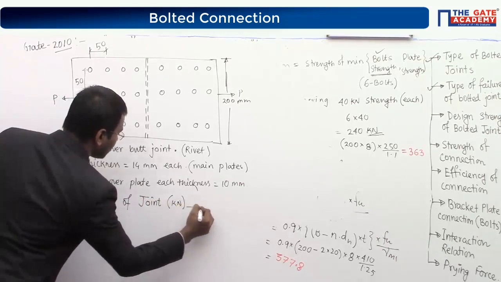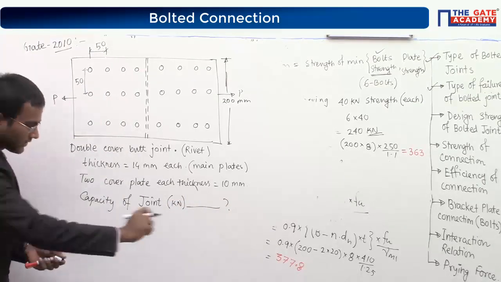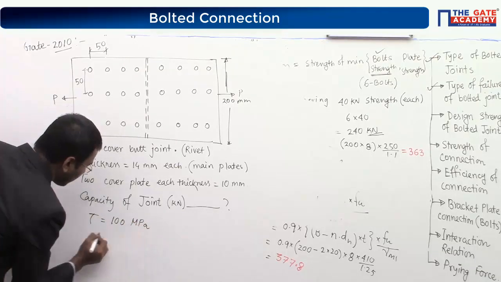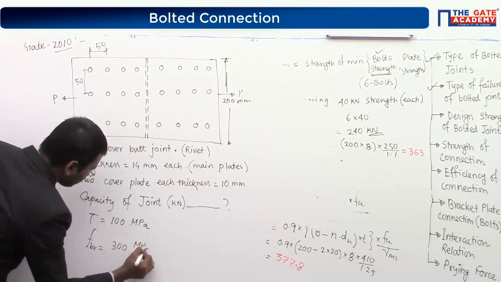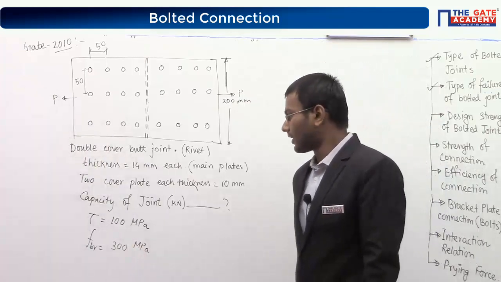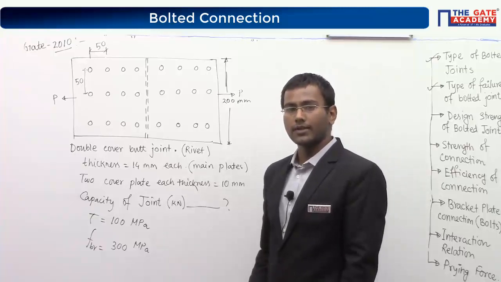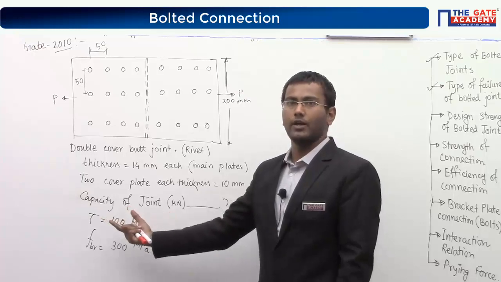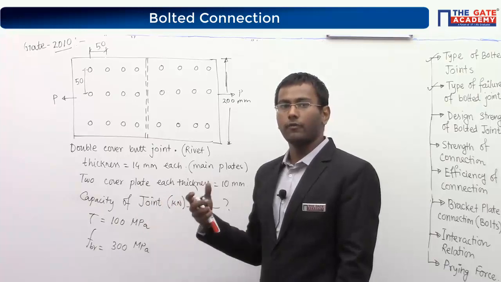It is given that shear stress and bearing stress data are provided. Shear stress 100 megapascal and bearing stress, F bearing, equal to 300 megapascal. So first of all, let me give you a hint. Here it is asked, joint capacity. So joint capacity means I have to consider the capacity of some bolts, or maybe whatever the bolts are there before failure.